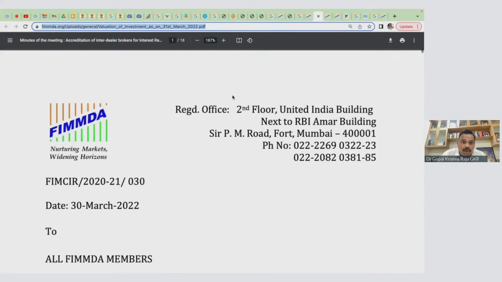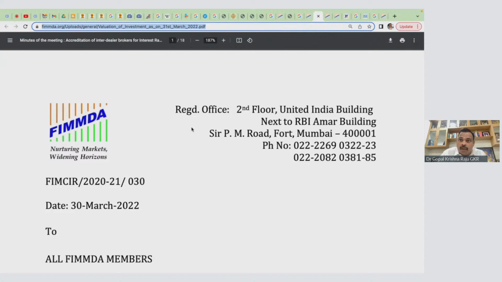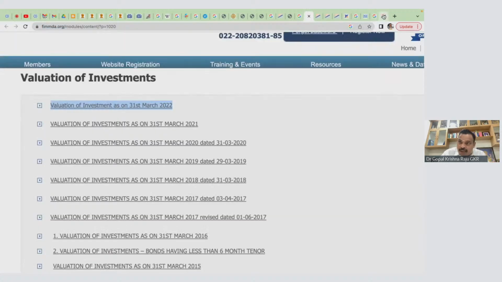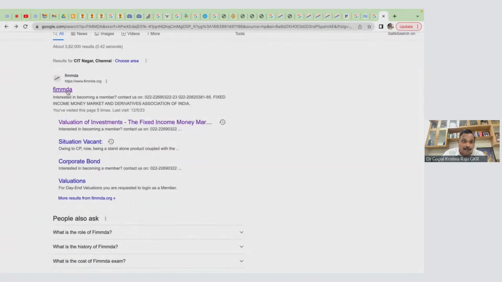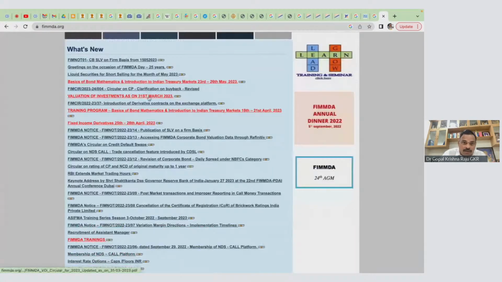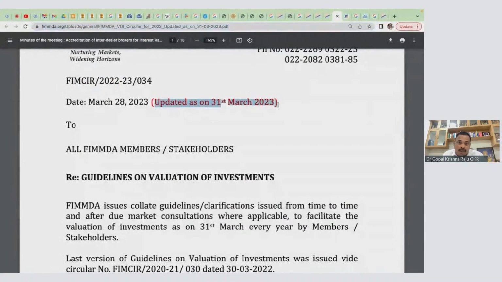This is the 2022 circular, but the 2023 circular is not there. It is actually there. Look at this, it is given in the front page. Fresh valuation of 31st March 2023. So I've updated up to 31st March 2023.